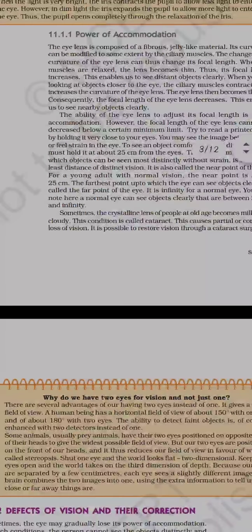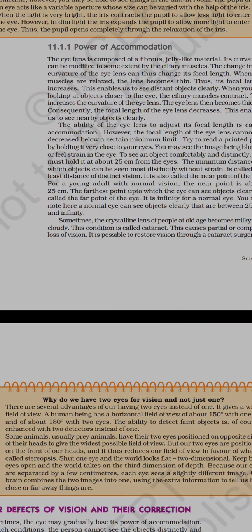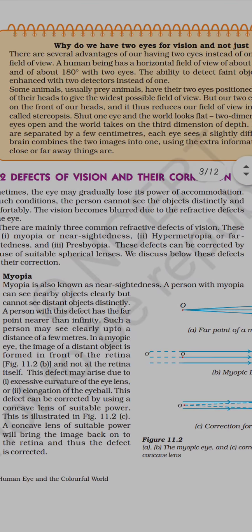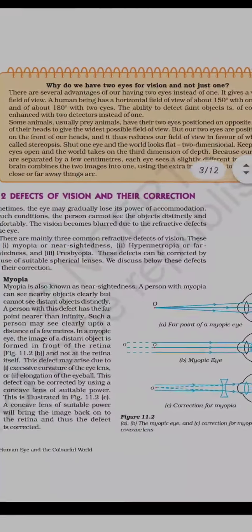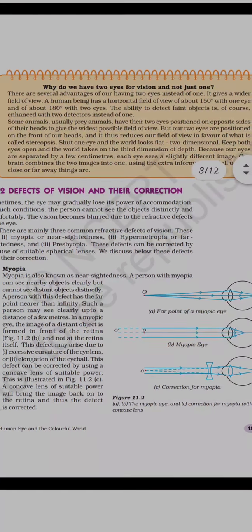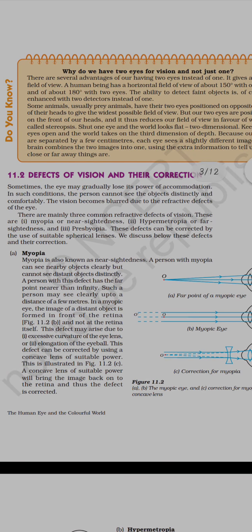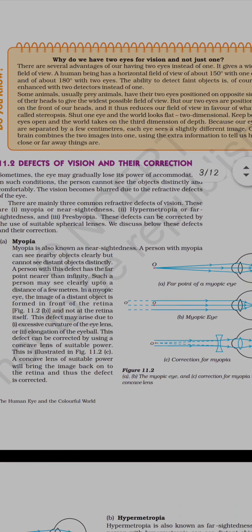What else have we seen? After that, we have seen the defects that we have in our vision due to the eyes. The first one was myopia, or short-sightedness, we can say near-sightedness also. In myopia, the person can only clearly see objects kept near to the eyes, not at a distance. And in hypermetropia, that is long-sightedness, the object kept at a distance can be seen, but the near object cannot be seen.